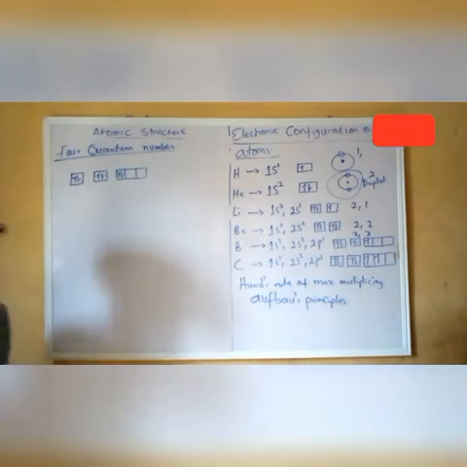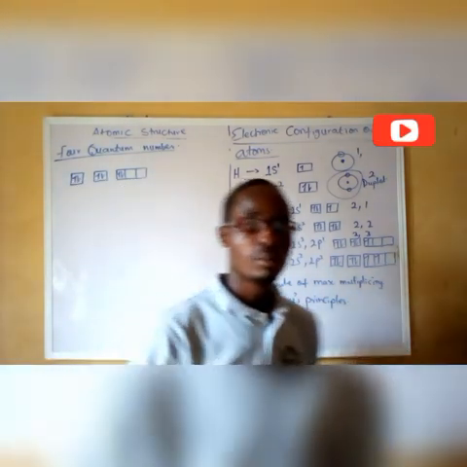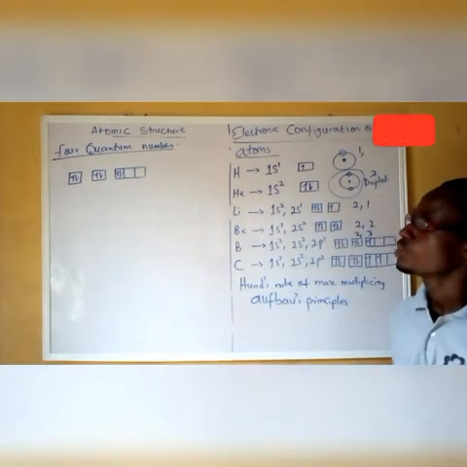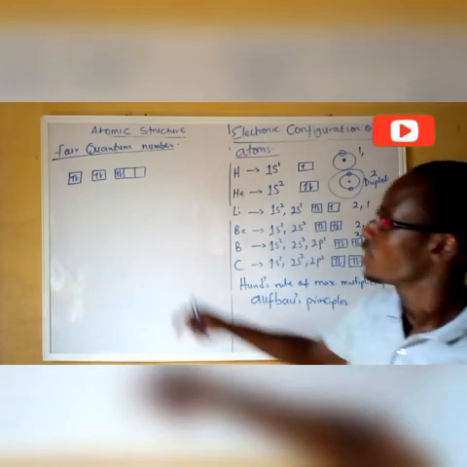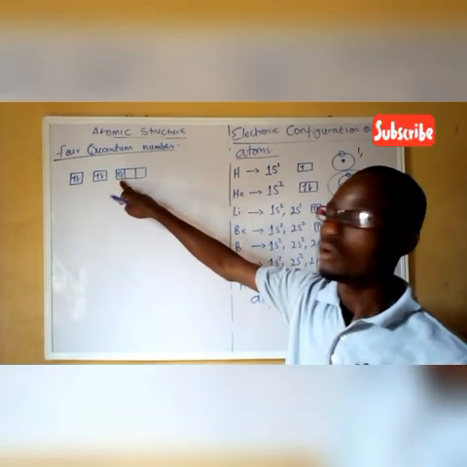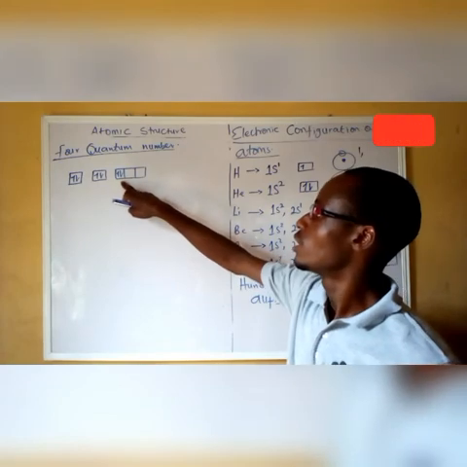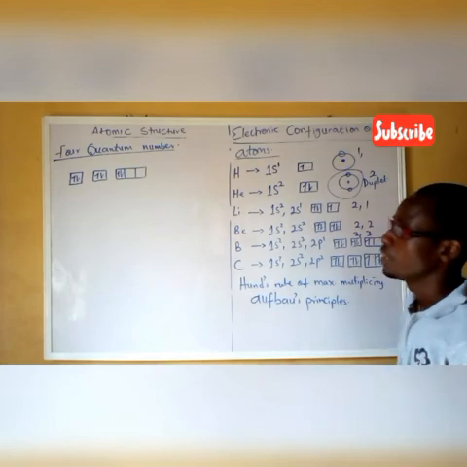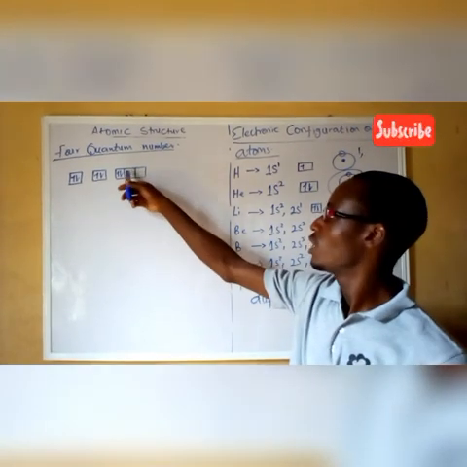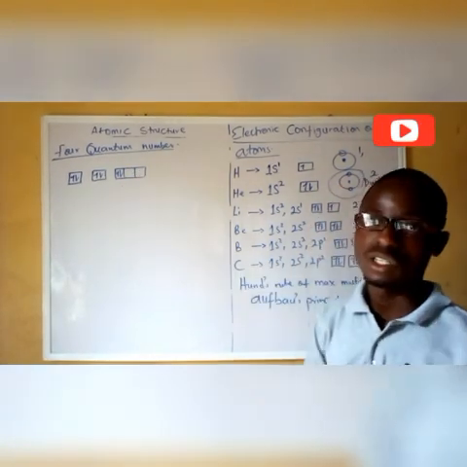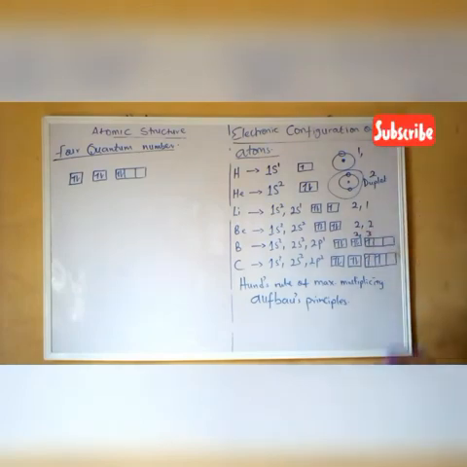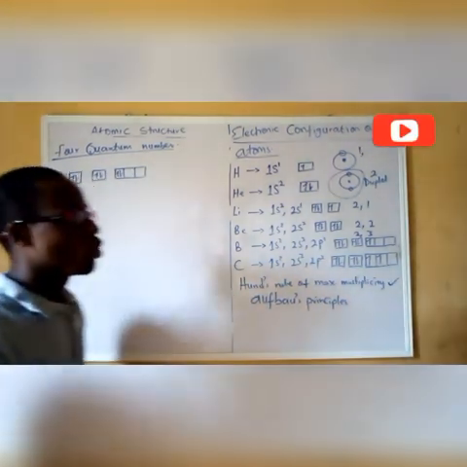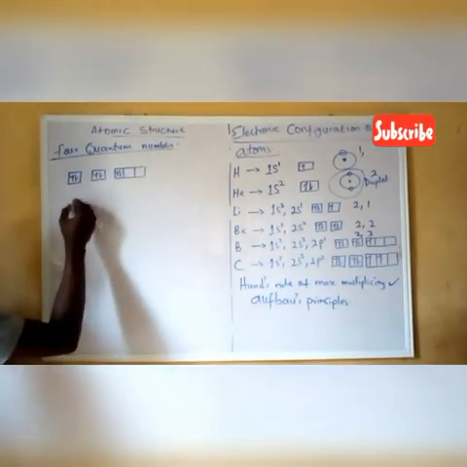So we have options like Aufbau principle, or the exclusion principle, or Hund's rule of maximum multiplicity, and so on. So the best answer for this is, as you can see, according to what I'm saying here, the electron is not occupying the orbital singly before the pair. So it has paired immediately, leaving these orbitals empty. So therefore, it does not obey Hund's rule. The correct answer to that is it doesn't obey Hund's rule. So Hund's rule is being violated as far as that is concerned.